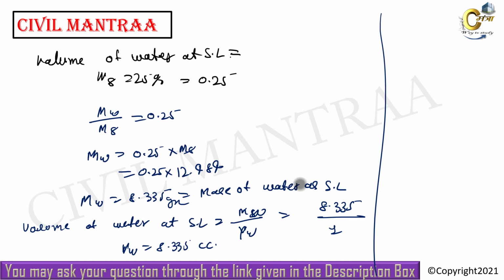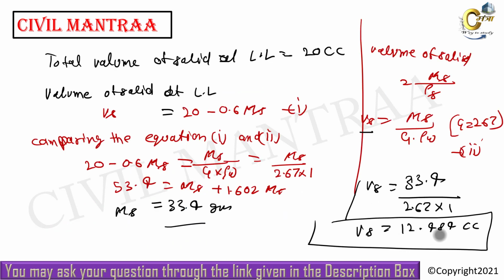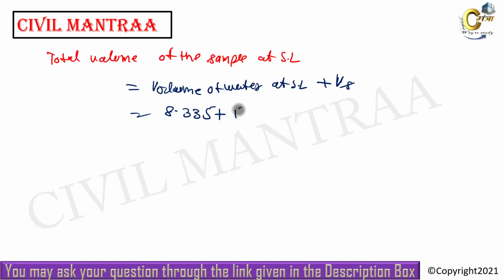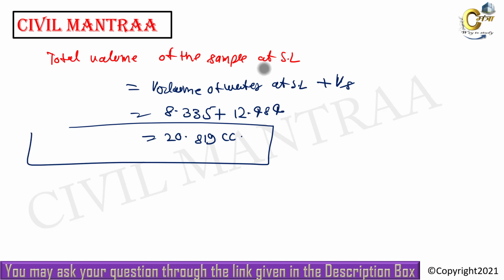Plus volume of solid, which we have calculated as 12.484. If we add these two, it will become 20.819 centimeter cube, and it will be the total volume at the shrinkage limit. It is the answer to our question.